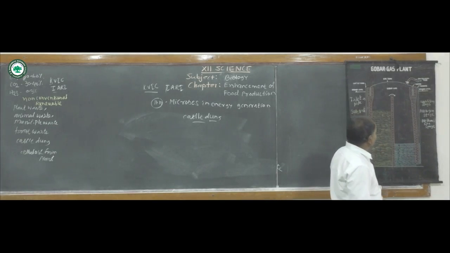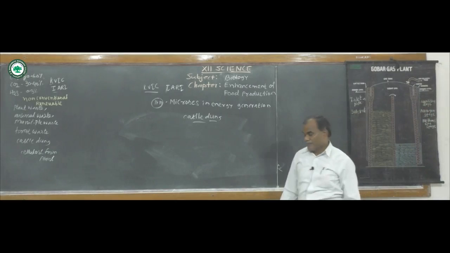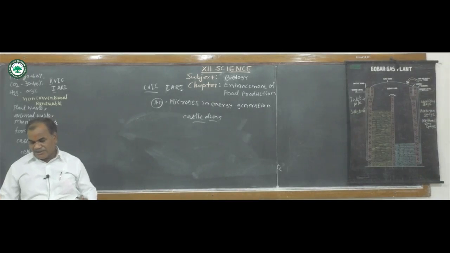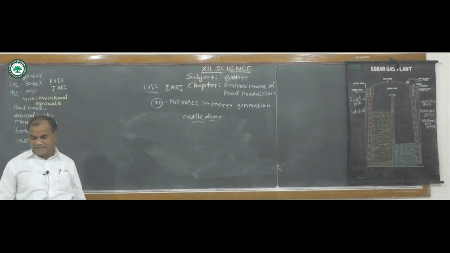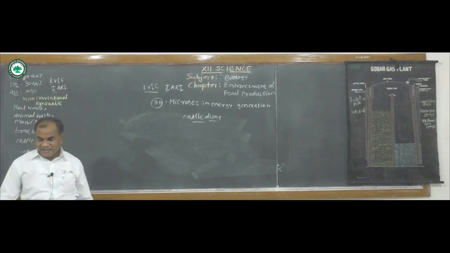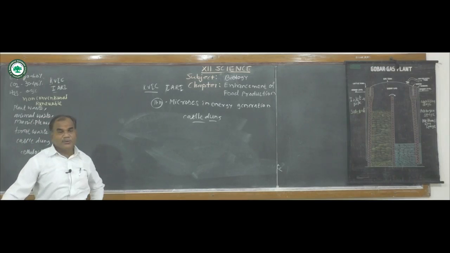First is the hydrolysis, or solubilizing stage. In the initial stage, the raw material, that is the cattle dung, is mixed with water in equal proportion. The first stage is hydrolysis, or solubilization.